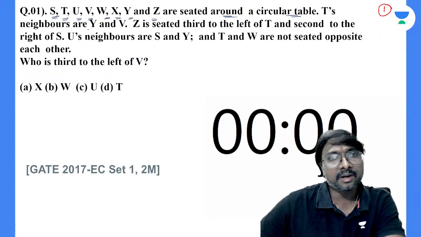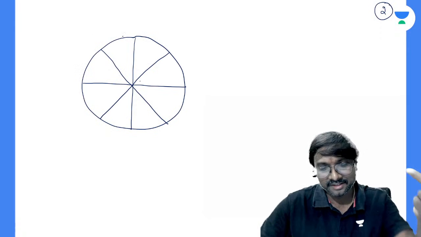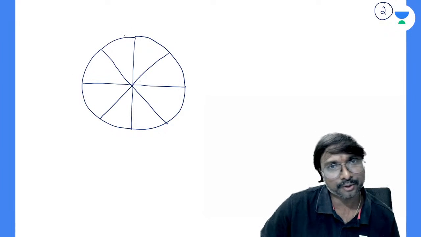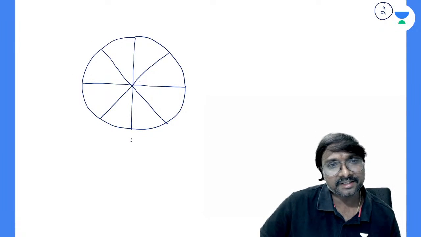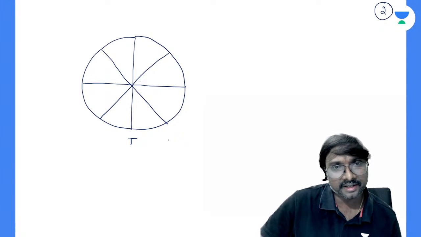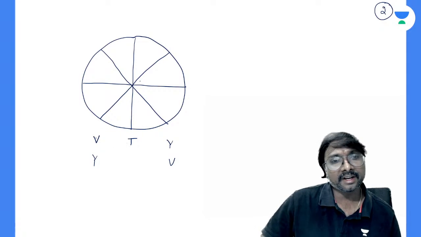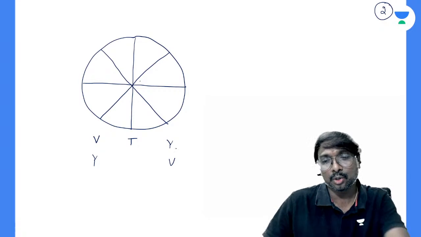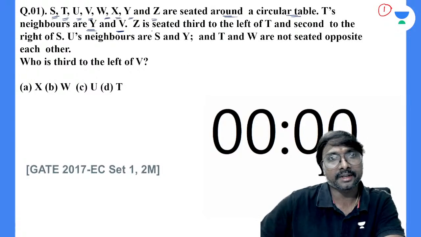Now in this, T's neighbors are Y and V. What is the meaning of this? T's neighbors are Y and V. Let us consider this T here. Either you consider this Y here and V here, or this Y here and this V here. Do you know which information it is, whether the left side is V or the right side is V? No. So we will come to know after that.